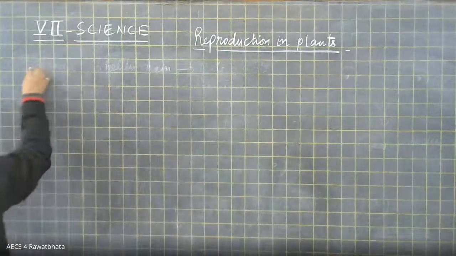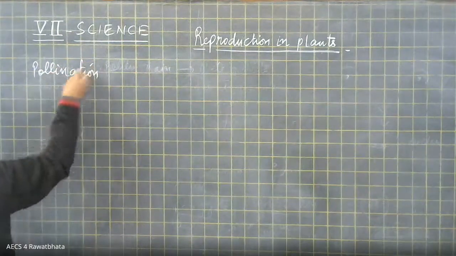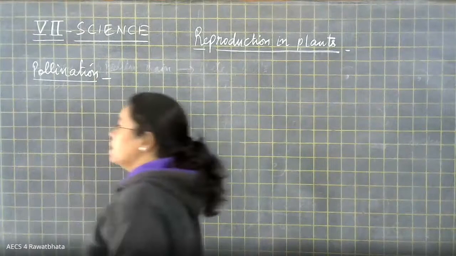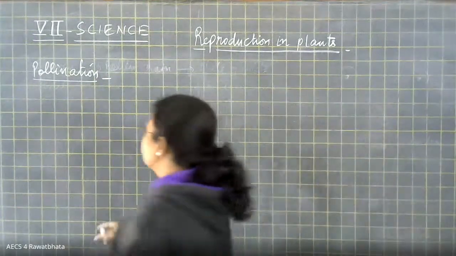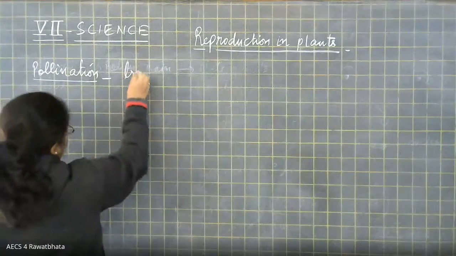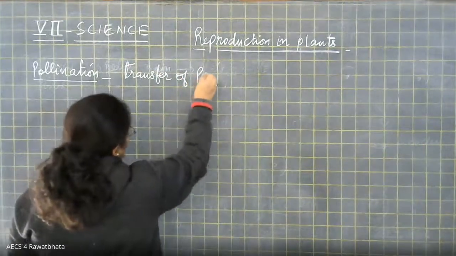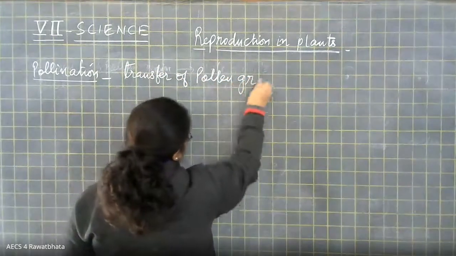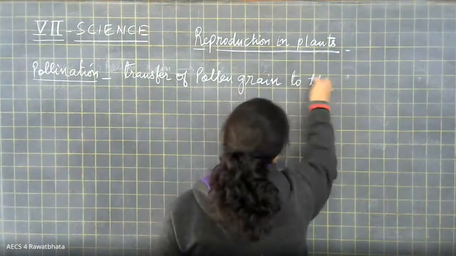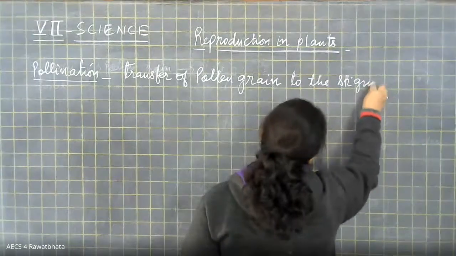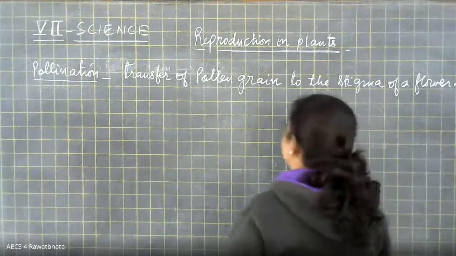So next, pollination. The simplest definition we can have is that it is the transfer of pollen grain to the stigma of a flower.